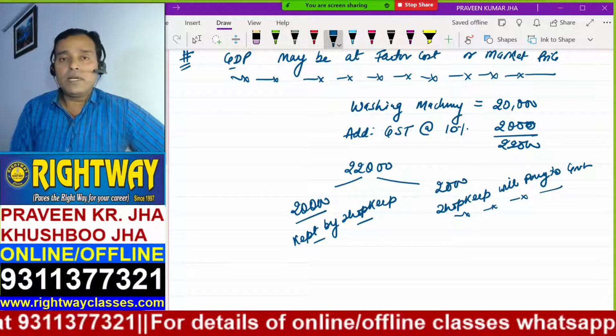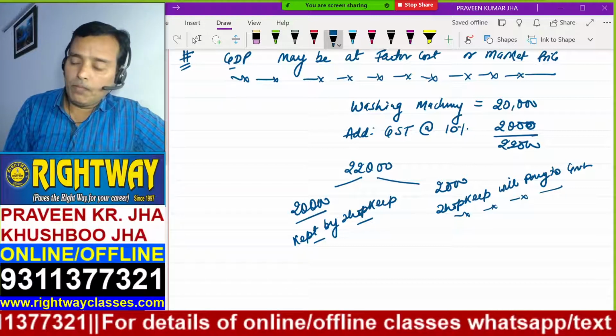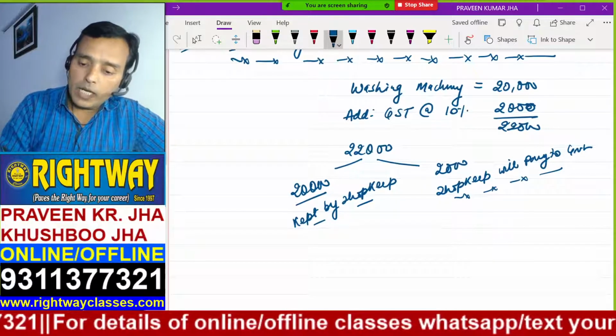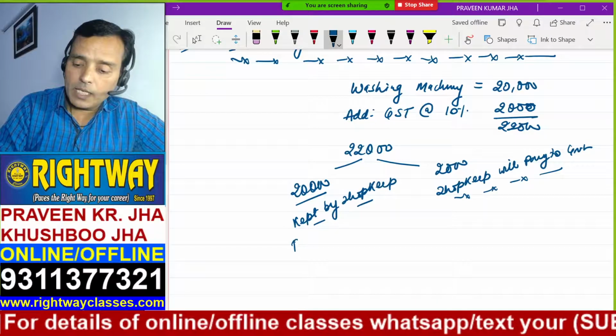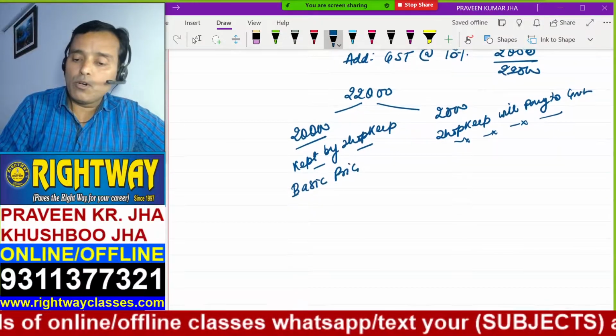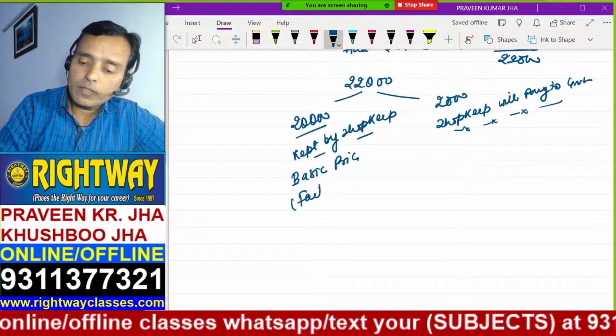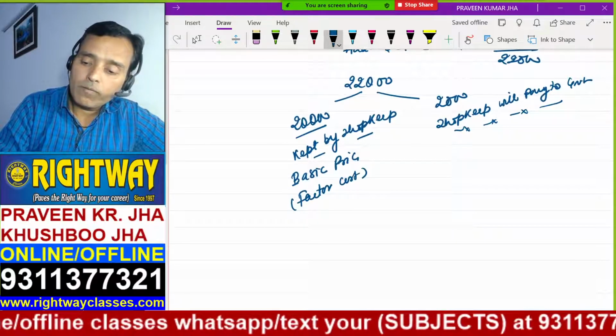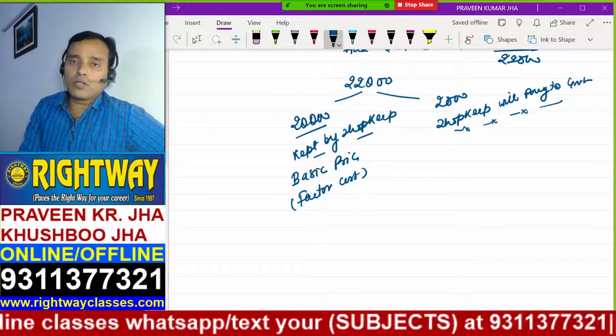So whatever money is kept by the shopkeeper is actually the basic price. That is also called factor cost. Why is this factor cost?